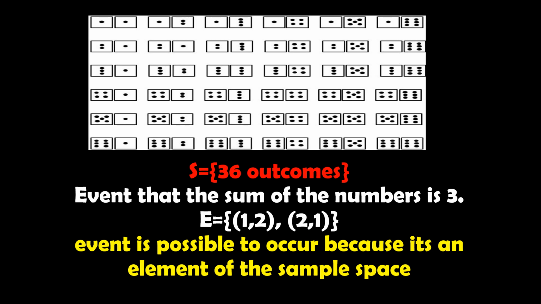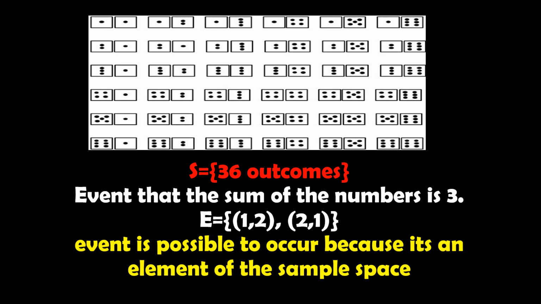Okay, let's go to this example. So, meron tayong 2 die that are rolled. Ito yung lahat ng results na yan or sample space natin when you roll 2 die is 36. So, ang S natin is 36 outcomes. Event that the sum of the numbers is 3.